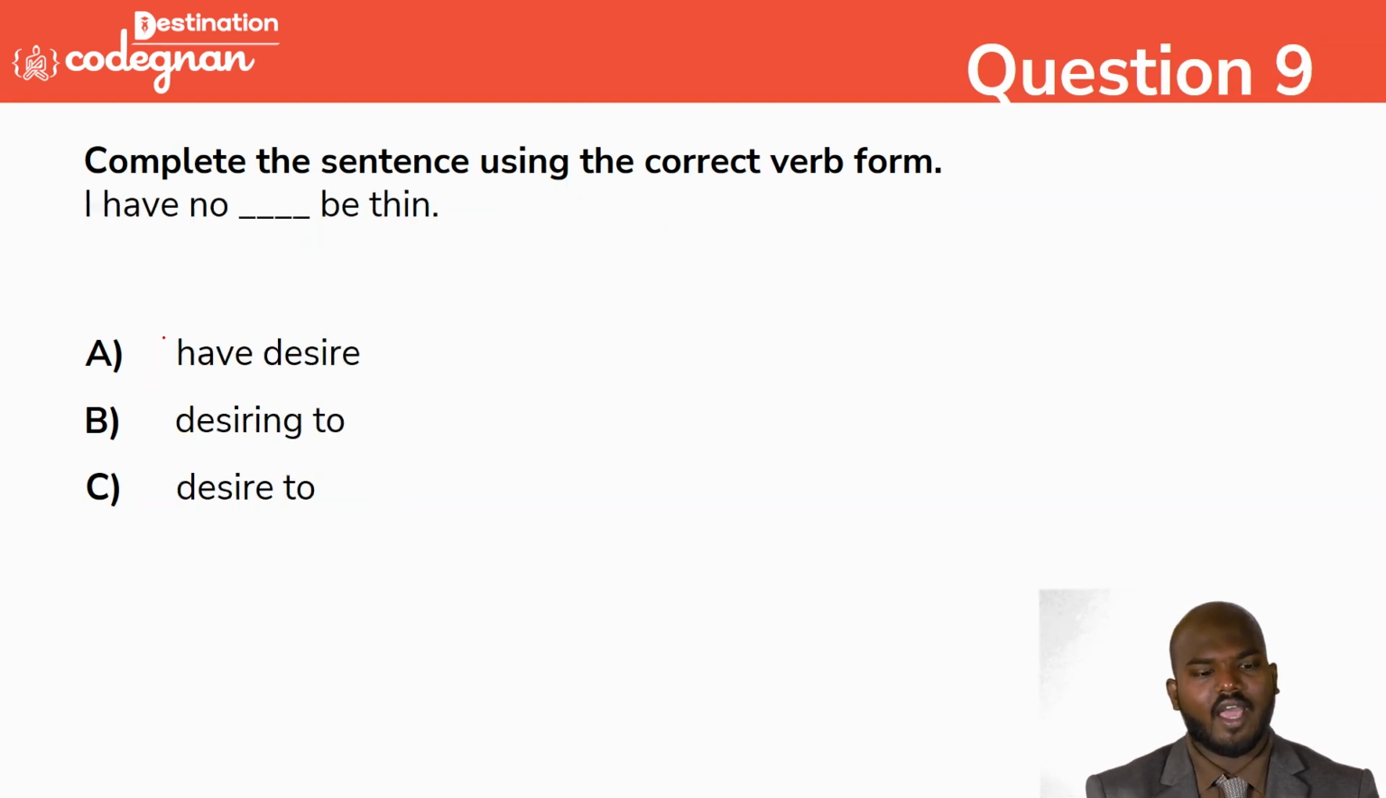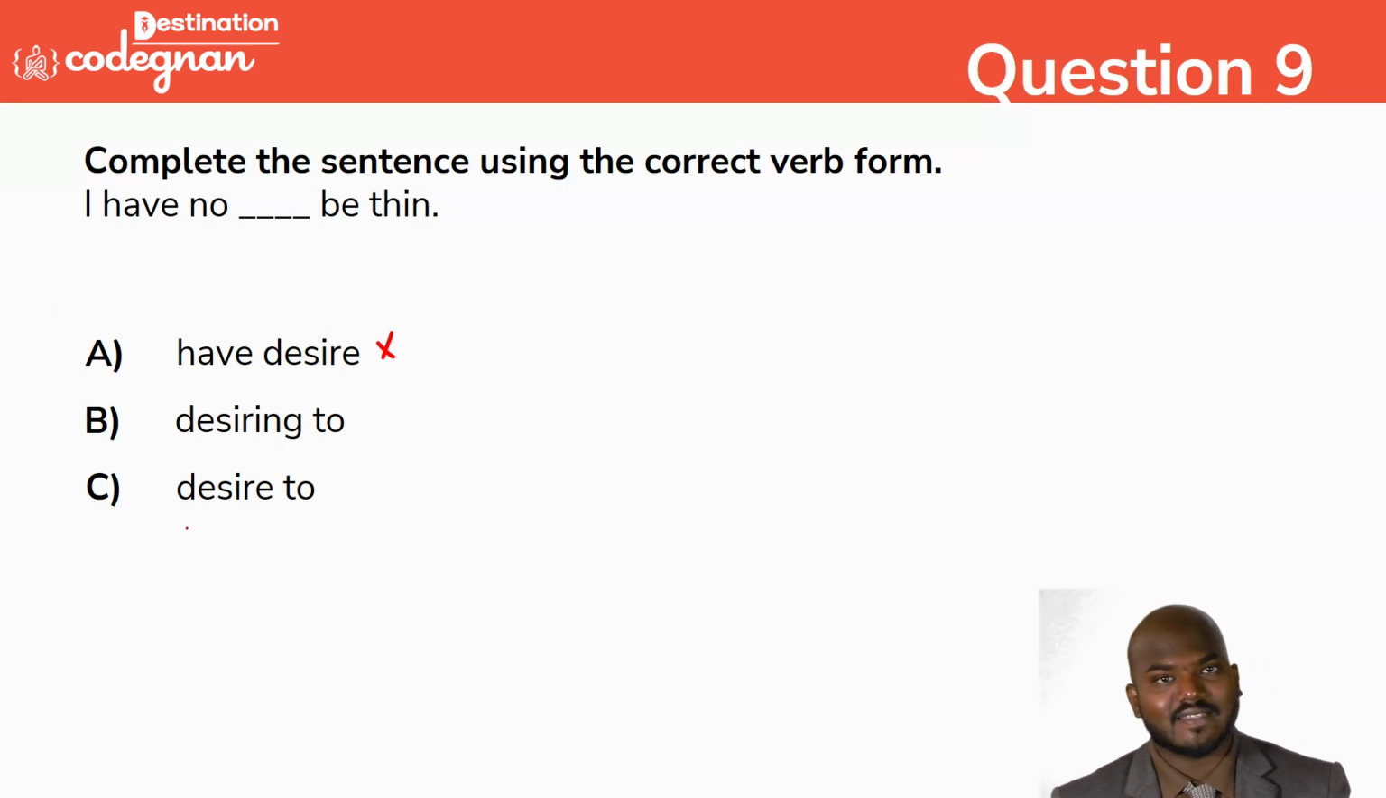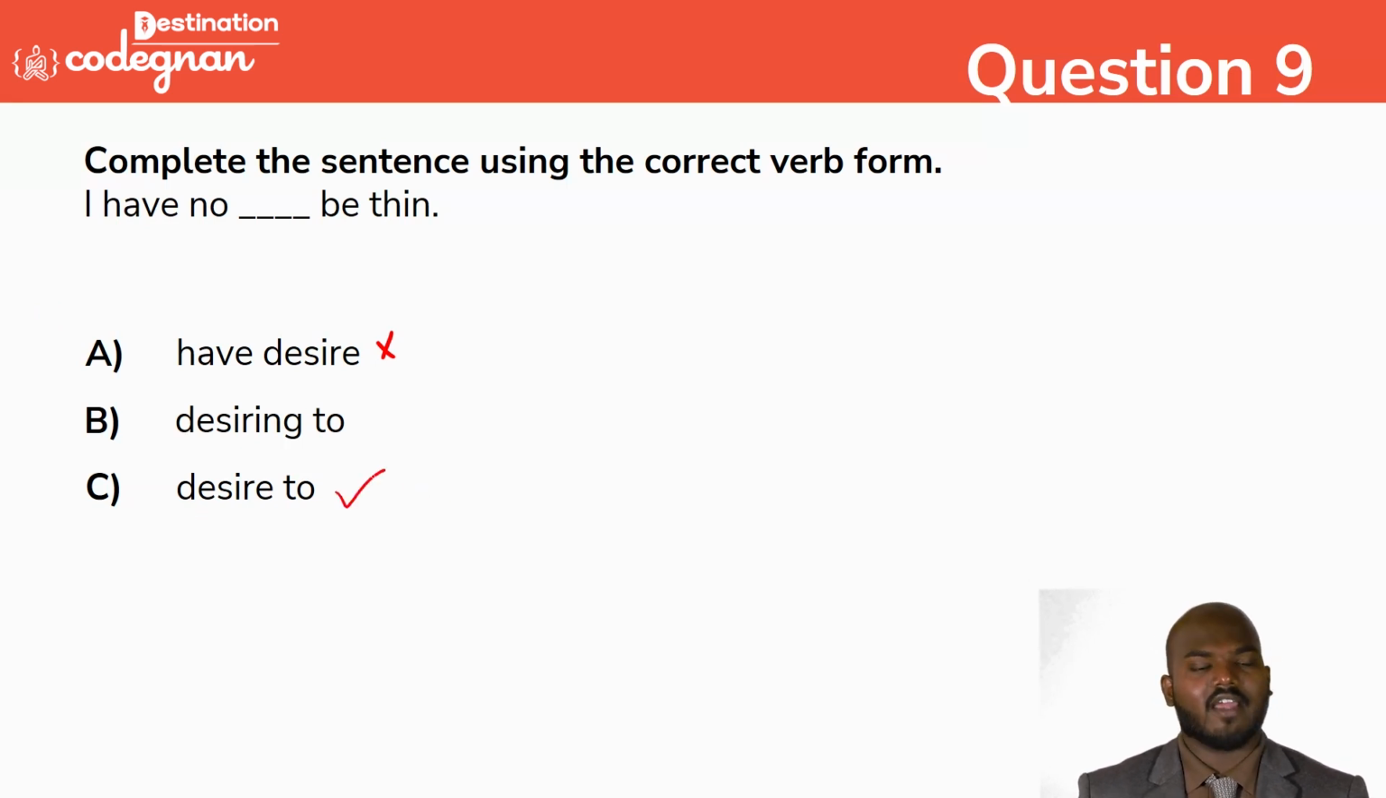Going to this one: I have no decide. Would you say "I have no have decided"? It is completely wrong, both in sound and grammatically. And "I have no deciding to be thin" sounds a little bit good, right? So let's go for C: I have no desire to. What kind of sentence is it? I have no desire. So option C is the correct answer.